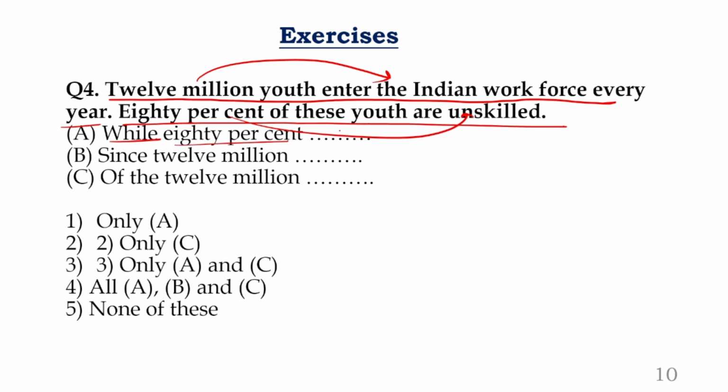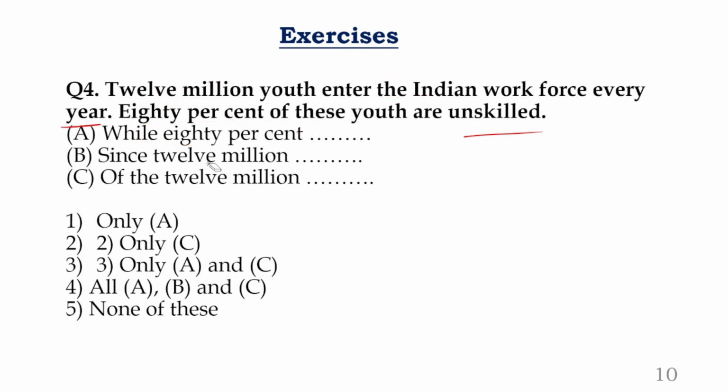While 10 million youth enter the Indian workforce every year, 80% of these youth are unskilled. You can frame the statement like that. But if you look at this combination, no, this is not possible. The first one is not possible. First one you can eliminate, no doubt at all. Okay, next. Now look at the second one. What is the second one?